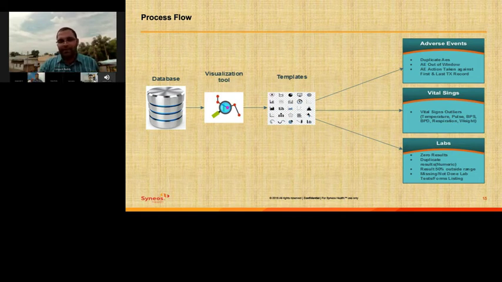For labs, we can create standard reports, finding zero results and duplicate numeric results, results 50% outside of the range, and missing and not done lab tests. These are only some of the sample reports, but we can create a lot more reports to review the data. So next slide, please.